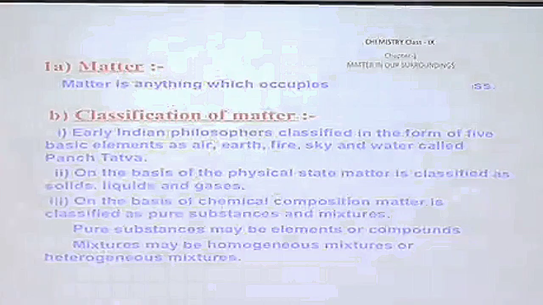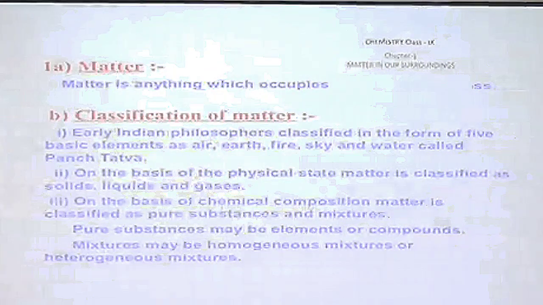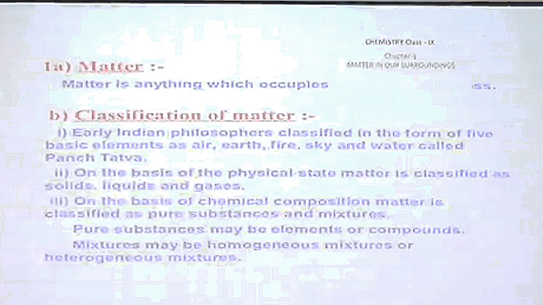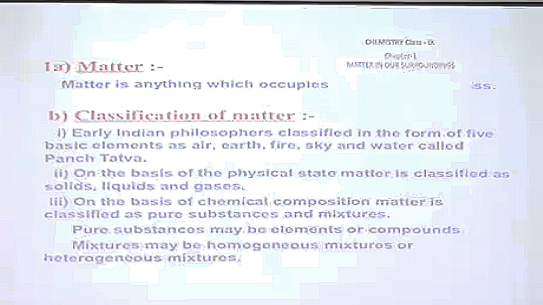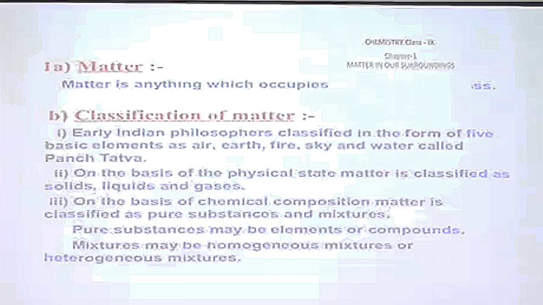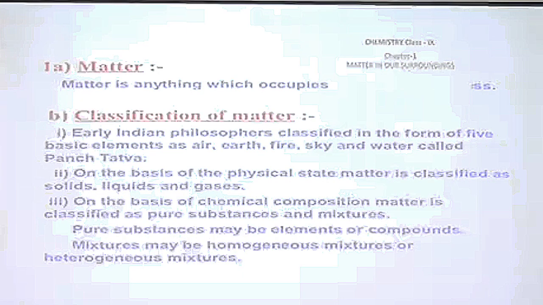All scientists and philosophers wanted to understand the nature of matter. Indian philosophers suggested that all types of matter are made up of 5 elements: air, water, fire, sky and earth. They thought that all kinds of matter have different percentages of these 5 elements, which are called Panchtattva in Hindi. That is why they show different types of properties.